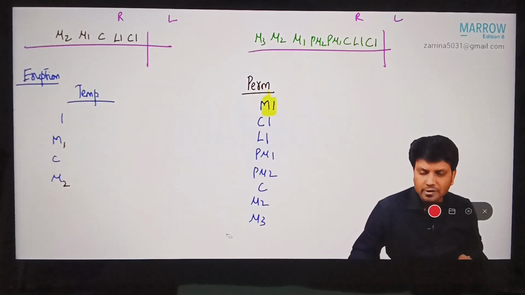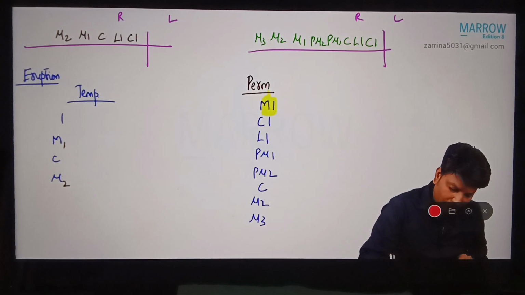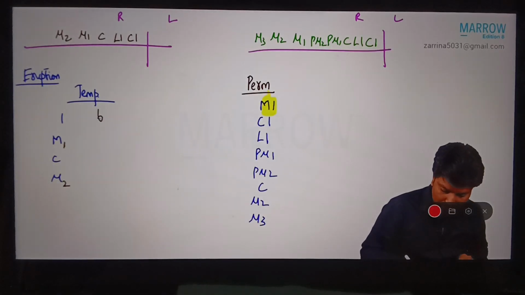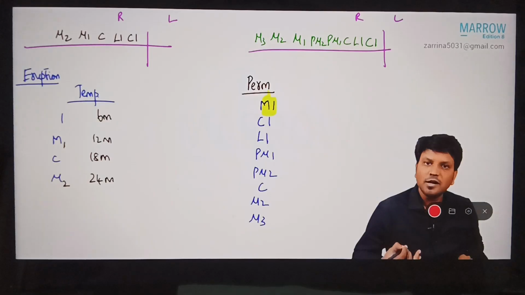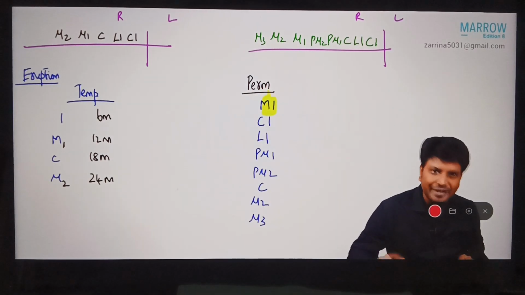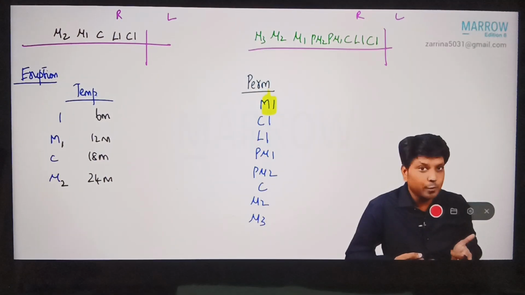Once you are aware of the sequence, the next thing you have to find out is the age at which it erupts. For temporary dentition, you can easily remember 6 months, 12 months, 18 months, and 24 months. You keep on adding 6, 6, 6, 6: 12, 18, 24. By the age of 2 years, that is 24 months, the temporary dentition is complete in a child.